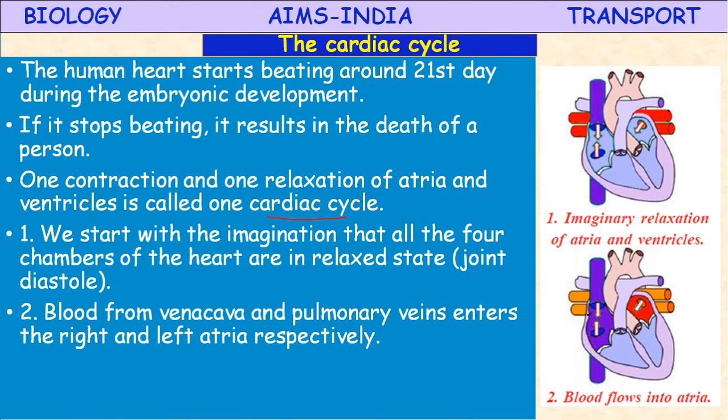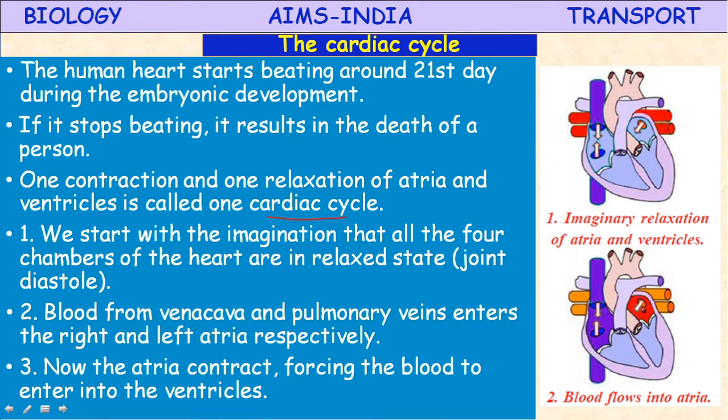At the same time, the pulmonary vein collects the oxygenated blood from the lungs and opens into the left auricle. So right auricle receives deoxygenated blood, left auricle receives oxygenated blood. Always remember, right chambers of the heart are filled with deoxygenated blood, left chambers of the heart are filled with oxygenated blood.